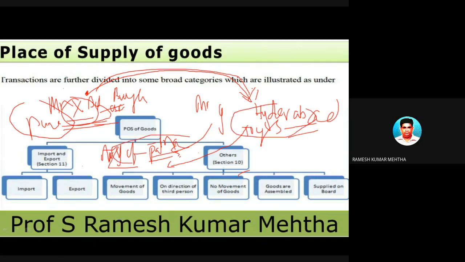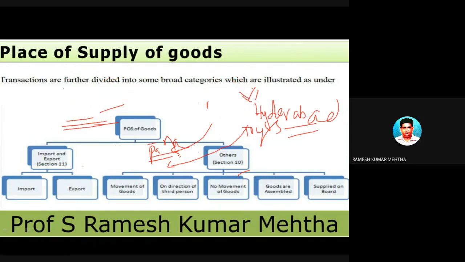Now the person who is selling is confused, whether this is an intrastate transaction or an interstate transaction of goods. If he is under the assumption that this is interstate, he is likely to levy IGST, and if he is under the assumption that it is intrastate, then 50% he will levy as CGST and 50% of the GST will be levied as SGST. But he's not clear whether it is an intrastate sale or an interstate sale. So this is the confusing stage.